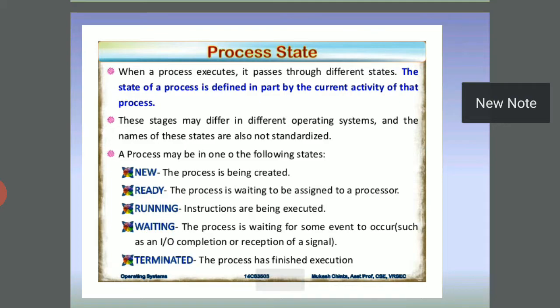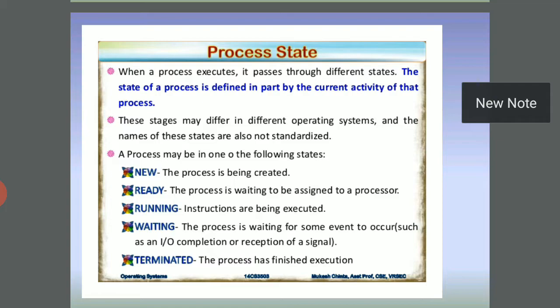Process state: when a process executes, it passes through different states. The state of a process is defined in part by the current activity of that process. These states may differ in different operating systems and names. These states are also not standardized. A process may be in one of the following states.